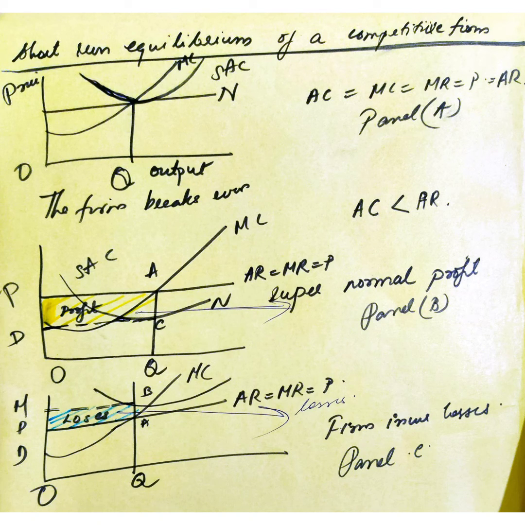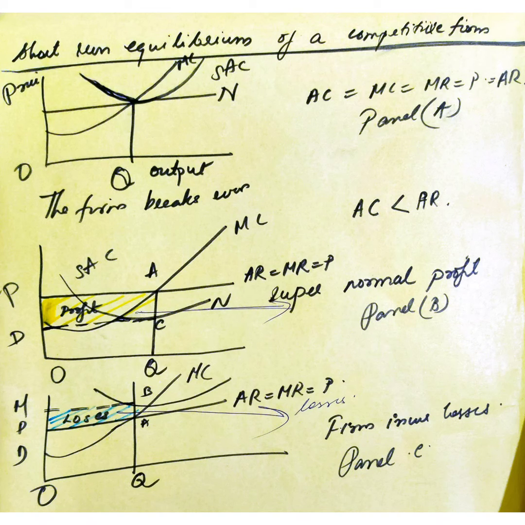So the short run equilibrium of an individual firm can take place in various situations. So these are the three situations: the firm in break even condition, the firm earning supernormal profit, and the firm incurring losses. Marginal cost is depicted as MC, average cost is depicted as AC, and price is depicted on the y-axis.